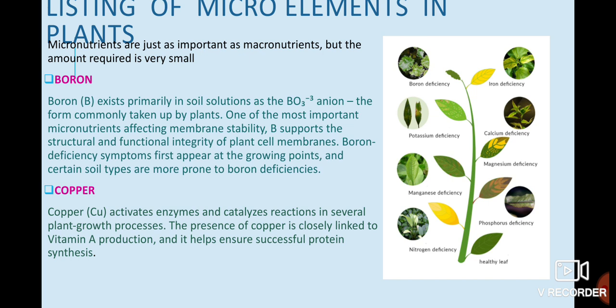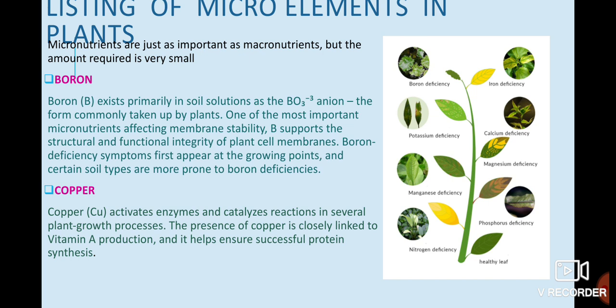Prevents any kind of acid toxicity storage, because generally plants can also store different types of organic acids like your phenolic acids. So if any kind of toxicity has been caused, they can prevent that. Okay, then comes your copper. Copper also helps in reduction of nitrate, acts as your electron carrier. It's a component of certain enzymes, catalyzes many reactions.